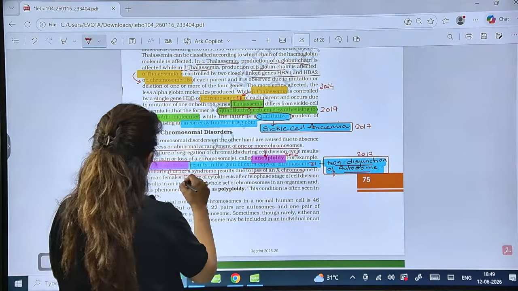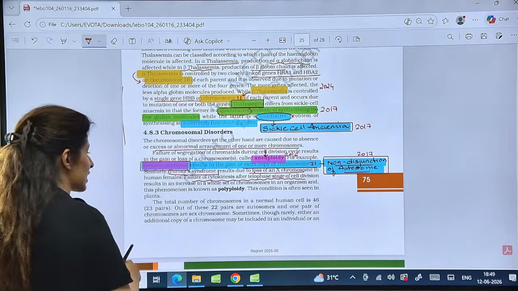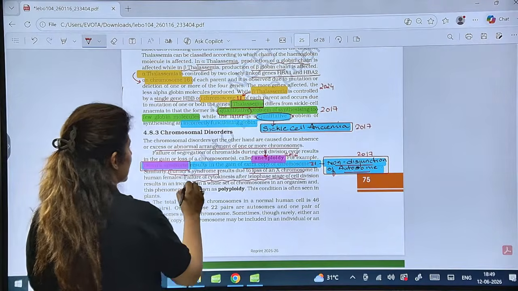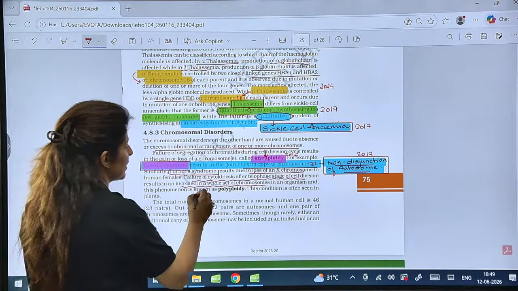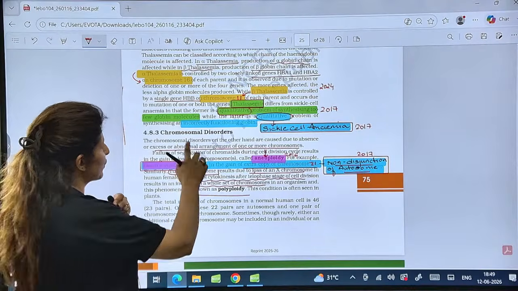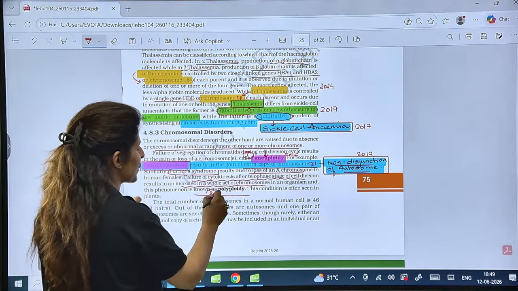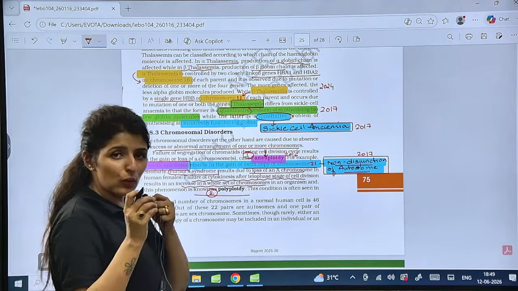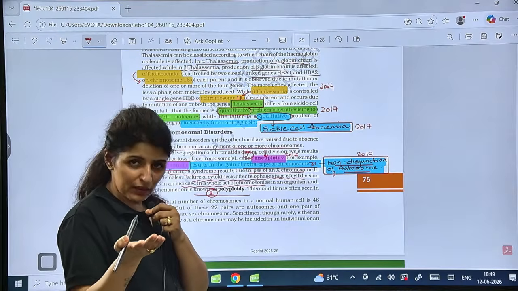Failure of cytokinesis after the telophase stage of cell division results in an increase in the whole set of chromosomes, so this will cause polyploidy. We have two types of chromosomal disorders: one is aneuploidy, second is polyploidy. In aneuploidy, only one or two chromosomes show one less or one extra copy.